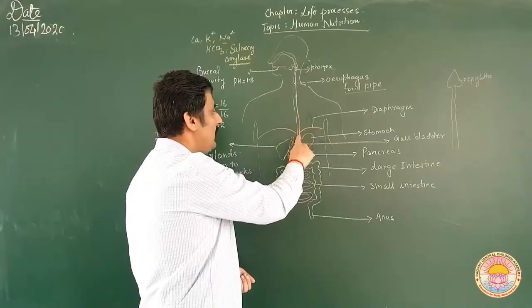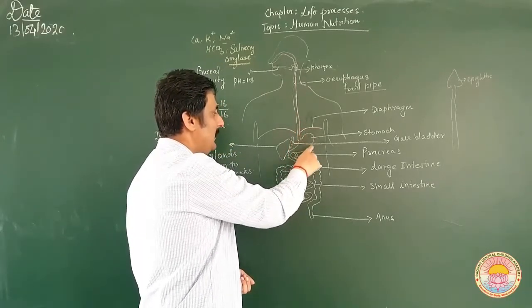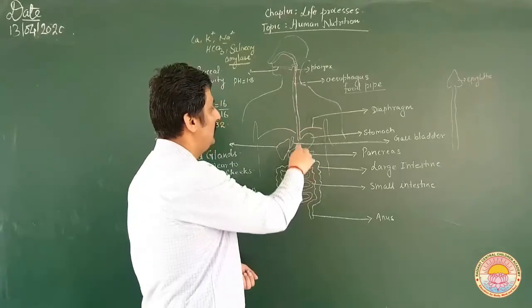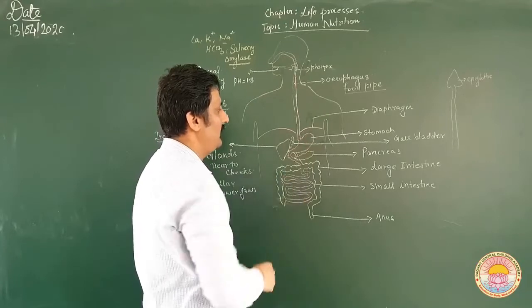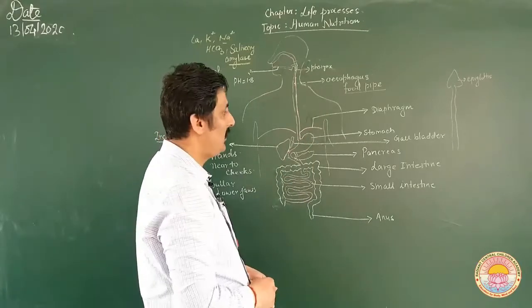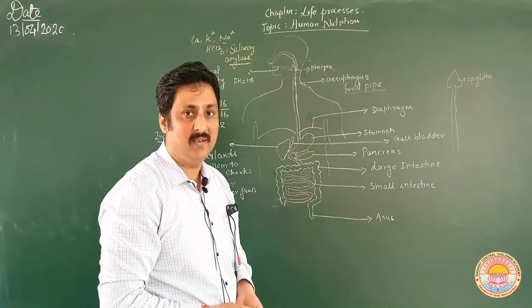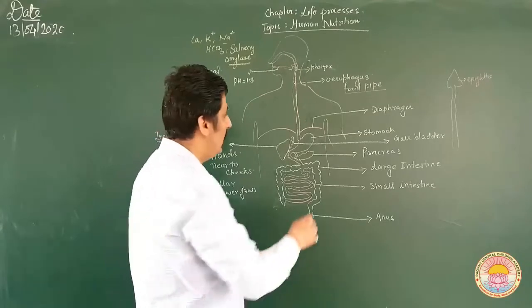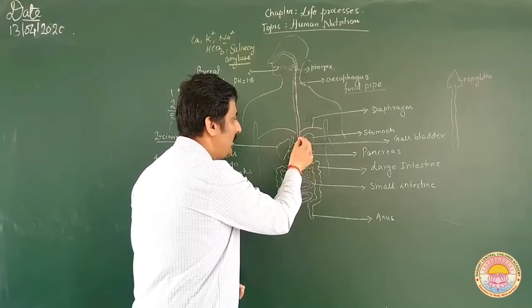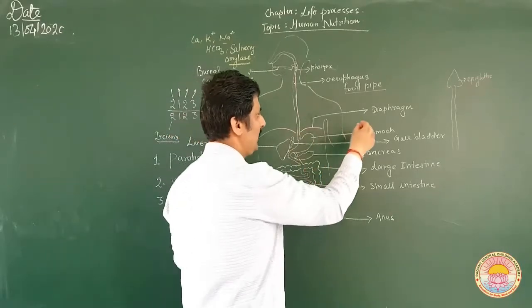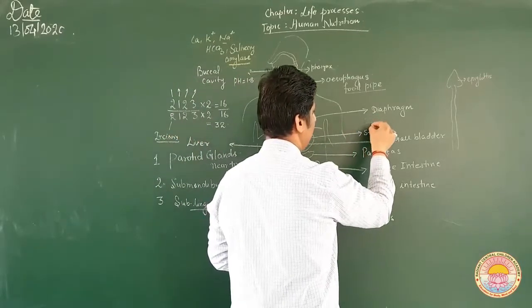As the food enters the stomach, this is a muscular stomach which is present at the end of the esophagus. Churning of the food takes place inside the stomach. I must tell you certain things. At the end part of this esophagus, there is a structure which is called a sphincter.